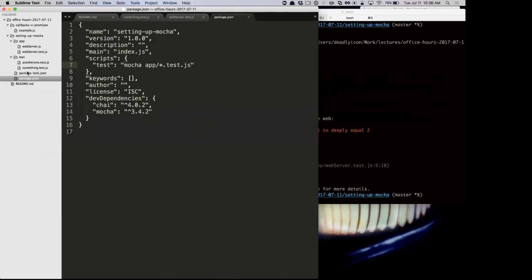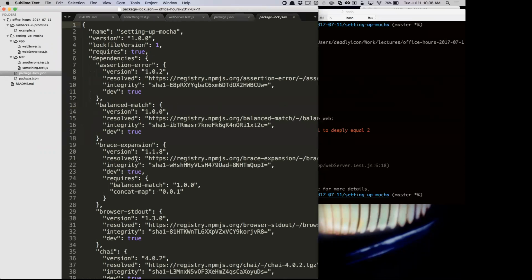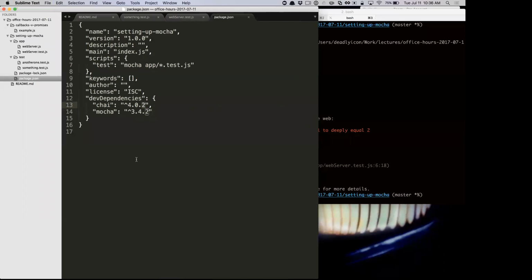So they recently added this. This is their response to Yarn, which was a tool to do this exact same thing, exactly like Bundler for Ruby. It just takes the version management and says, instead of just saying I can use any chai that's this version or higher, but only this number. That's what this caret means. Whatever the last trailing number is, we can go up in that number, right? Instead of allowing you to have 4.0.2 and me to have 4.0.3, this thing is locking specifically to what version was installed. And if I check that in, that means when it's on your machine, you'll only install the exact version, right? So it's an additional level of resolution on what your dependencies are.